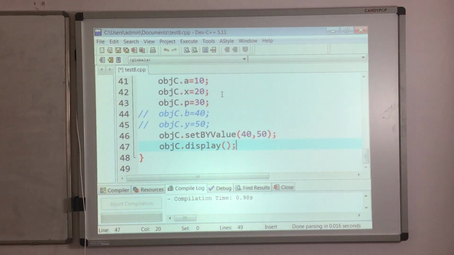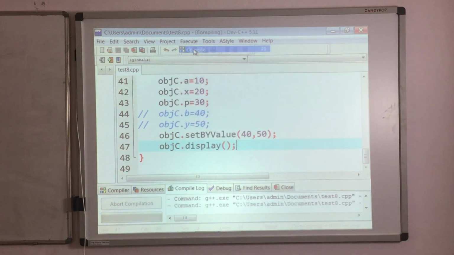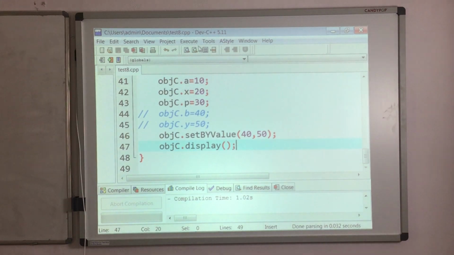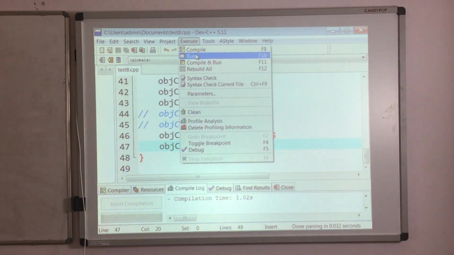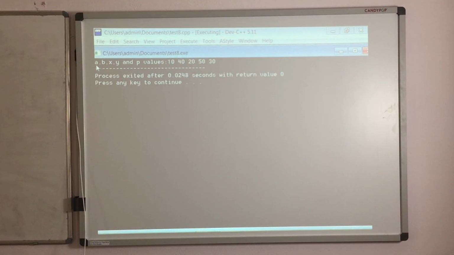As it is a void function without parameters, no need to put any parameters over here. So simply save this program and execute, compile. Compilation is successful, then run. So as you can see, A and X, they are public data members, and we took the values 10, 20.